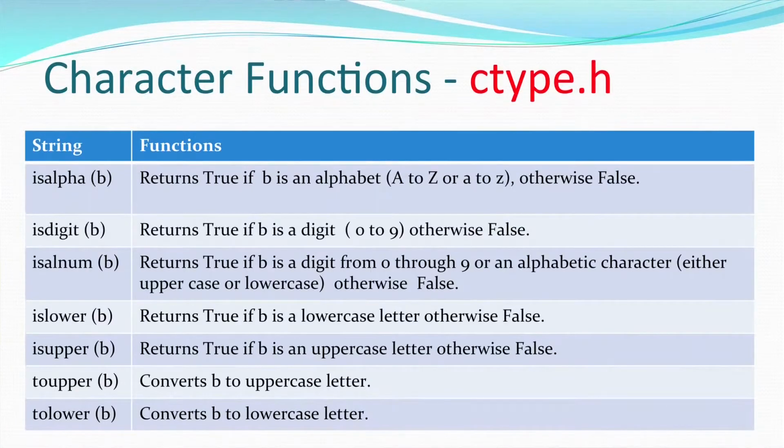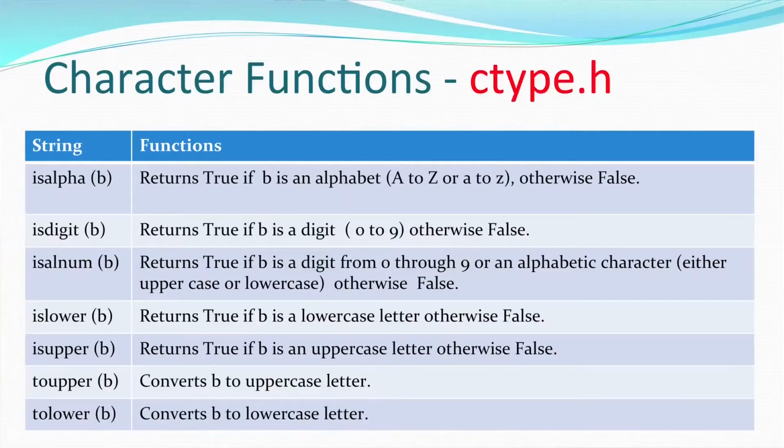You have symbols on the keyboard, they are also characters. You have keys like space bar and enter, they are also characters. So the functions which work on these character variables or character constants are character functions. These functions are defined in the header file ctype.h, and here we are covering some of them.